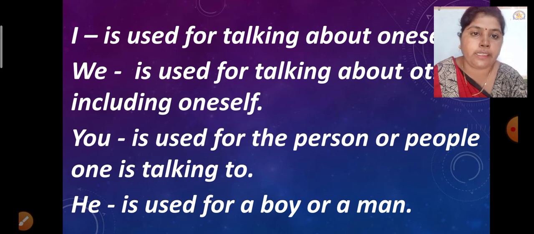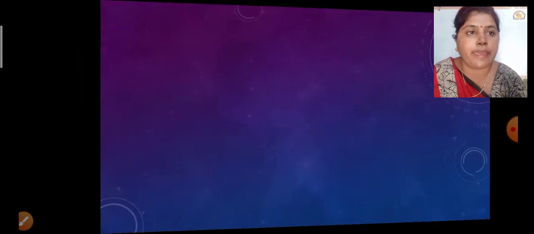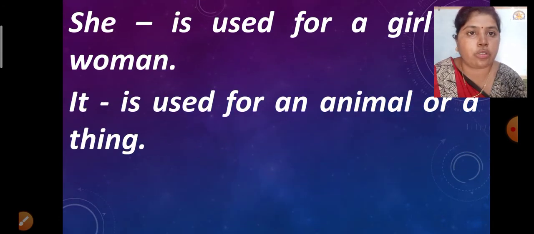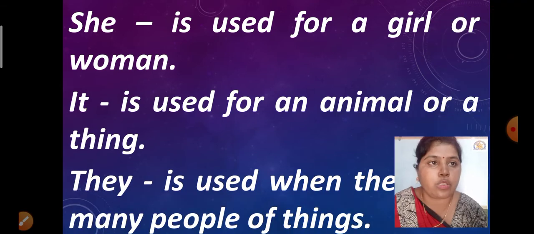He is used for a boy or a man. So this is a very simple thing, that he is used for a boy or a man. Now let us see the next words which we are going to use. Okay, so the word she. She is used for a girl or a woman.